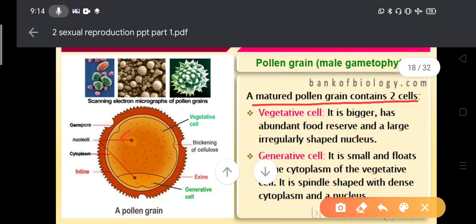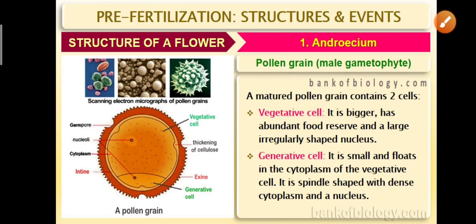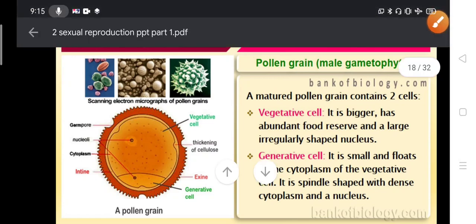Compared to this, the generative cell is small and floats in the cytoplasm of the vegetative cell. Initially it is attached here, then it detaches and floats in it. It is spindle shaped with dense cytoplasm and nucleus. So, vegetative cell and generative cell.